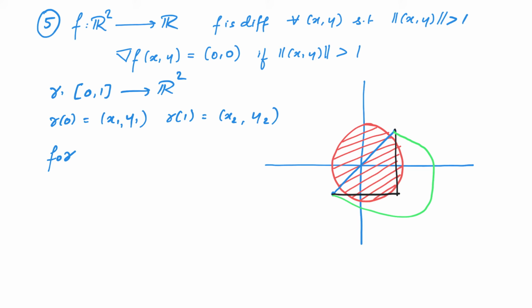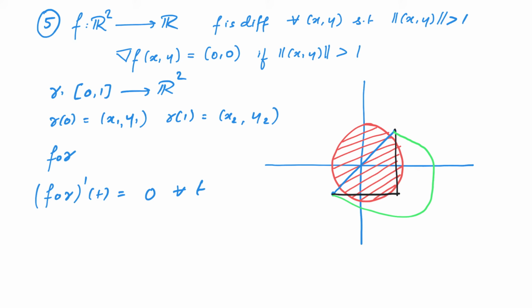We would like to prove that (f composed with gamma)' at t is equal to 0 for all t. This is what we would like to prove. Why? Because if we have this, we can apply the mean value theorem on the closed interval [0, 1] for this function and get a contradiction, as we had done in all the previous cases. So it's enough if we prove this.